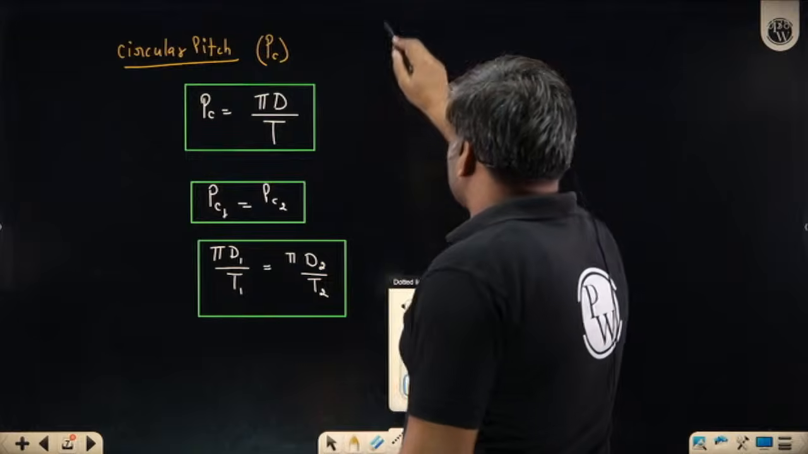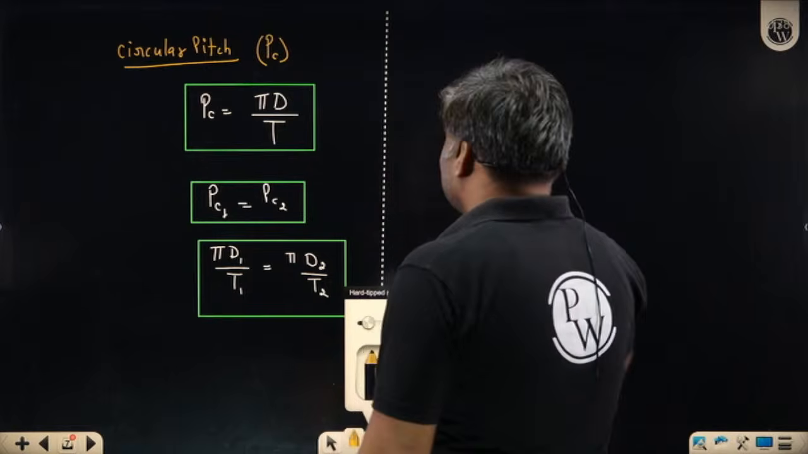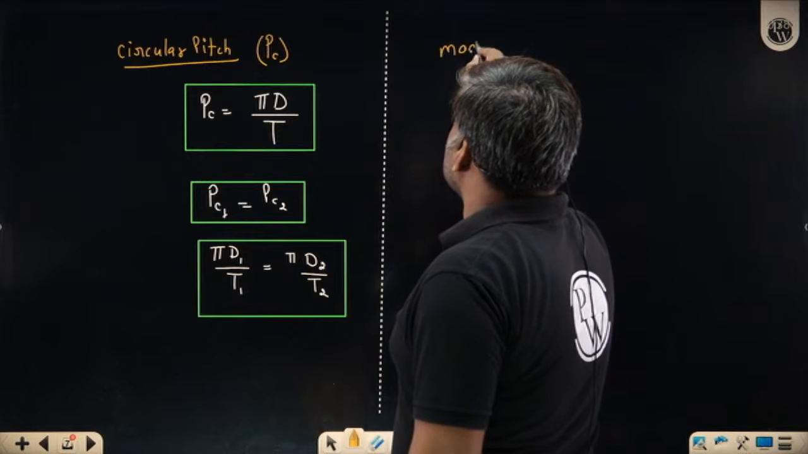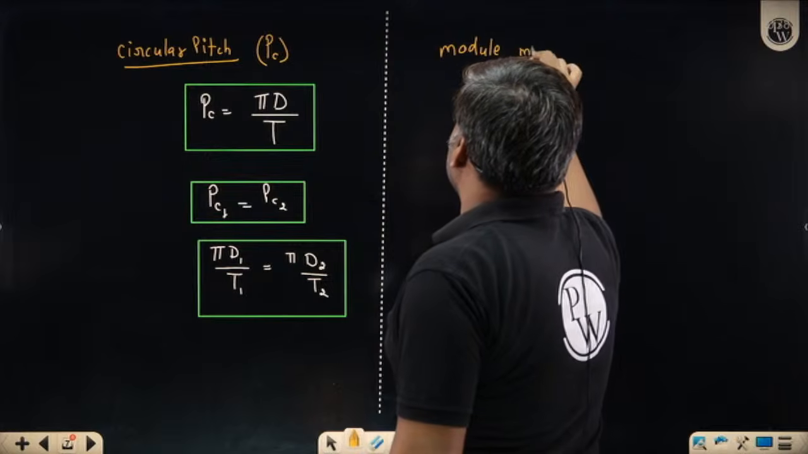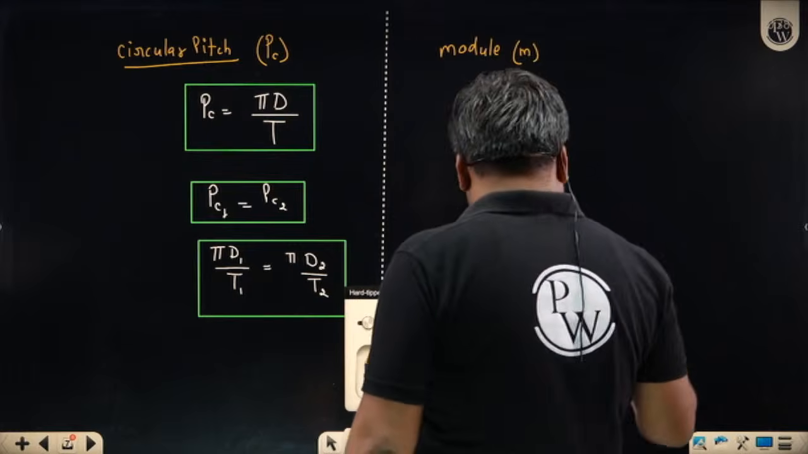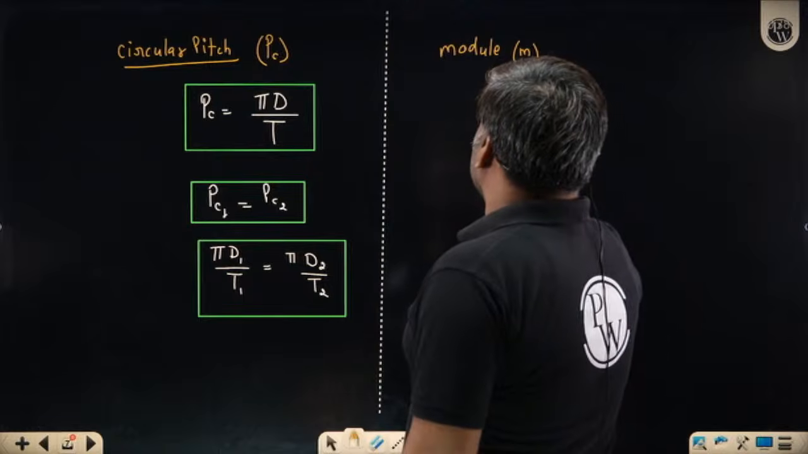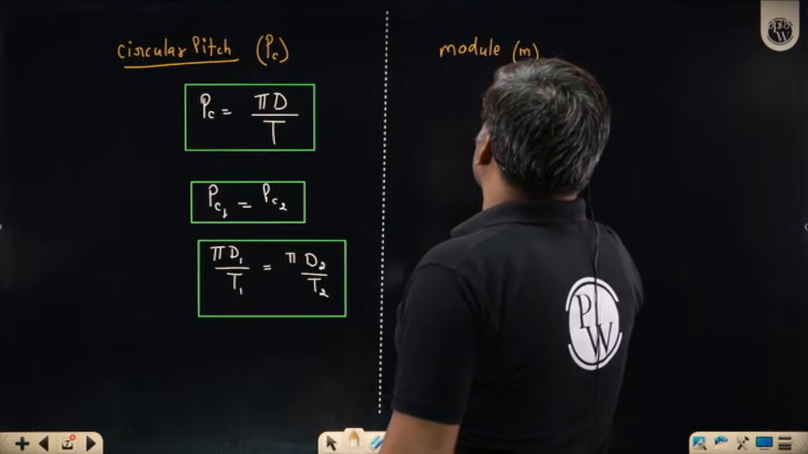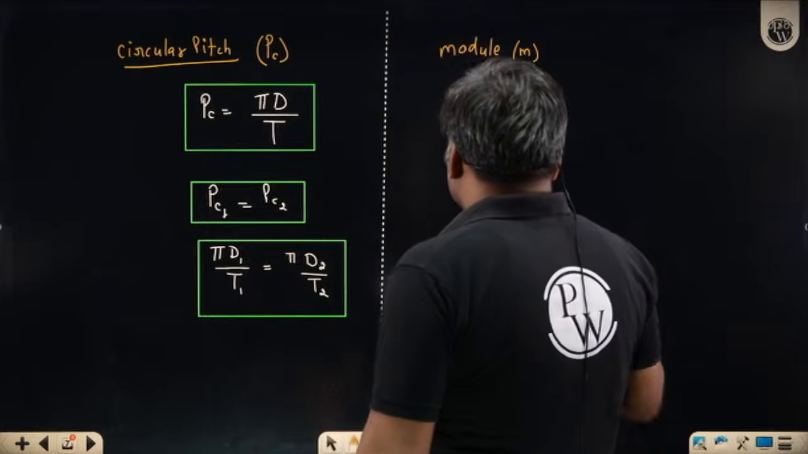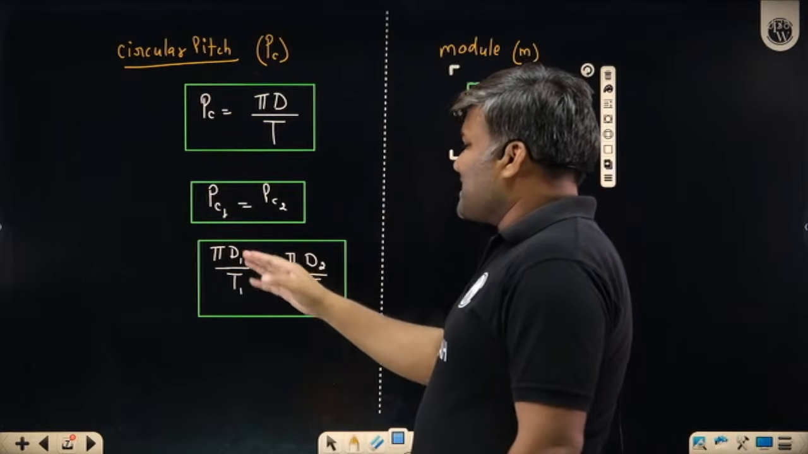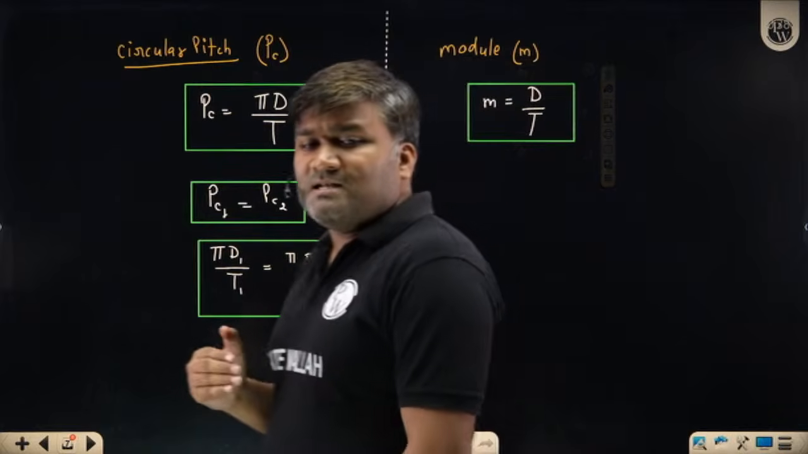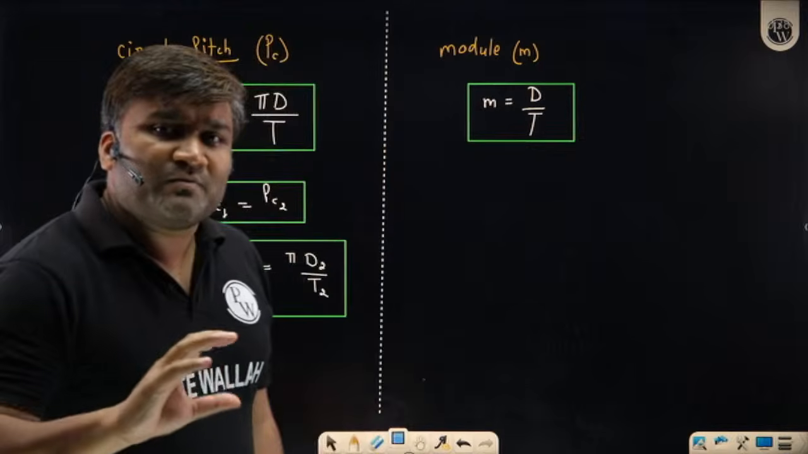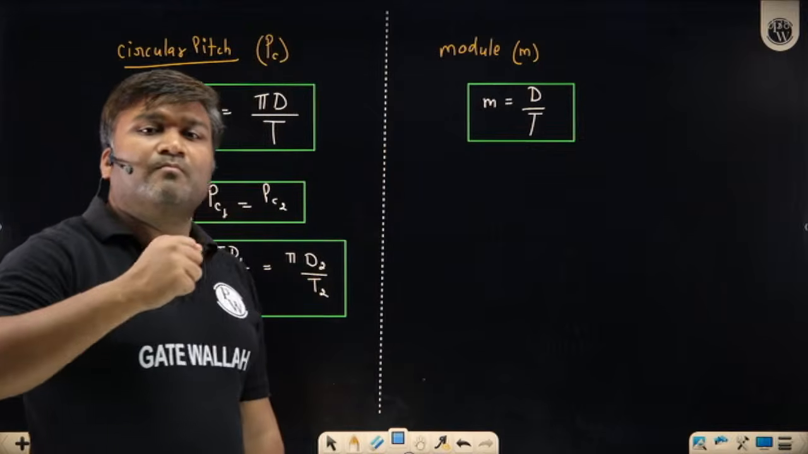This is another term. We call this term module. There is a term called module, denoted by small m. What is the module m? Small m is denoted as the d by t term. Since pi gets cancelled, d by t must be the same. We will see the d by t term very frequently, so we have given it a different name, module.